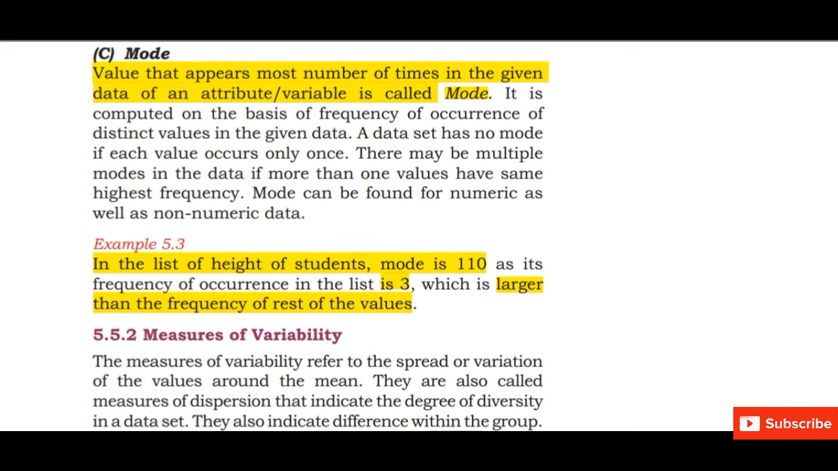Next topic is measures of variability. So as you can see, it refers to the spread or variation of the values around the mean. इसका मतलब है कि वो vary कर रहा है. They are also called the measures of dispersion. That indicates the degree of diversity in the data set. They also indicate the difference within the group.